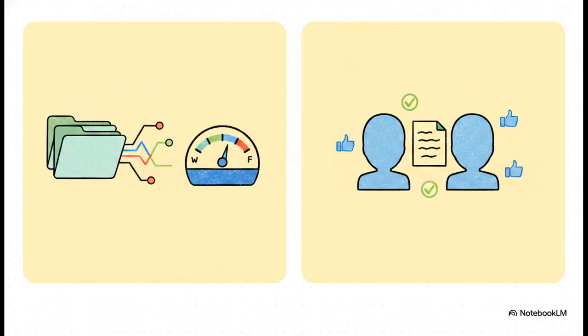To stop guessing, enterprise teams are deploying some seriously specialized tools. Two major players highlighted in our sources are PromptLayer and Humanloop. PromptLayer acts exactly like GitHub for your prompts, giving you robust version control, latency tracking, and token monitoring over time, so you can see exactly how a tiny prompt change affects your actual bill.